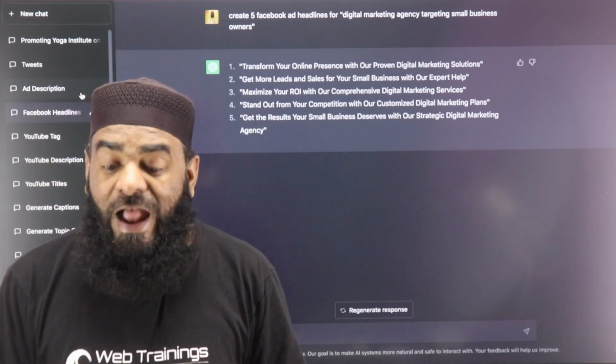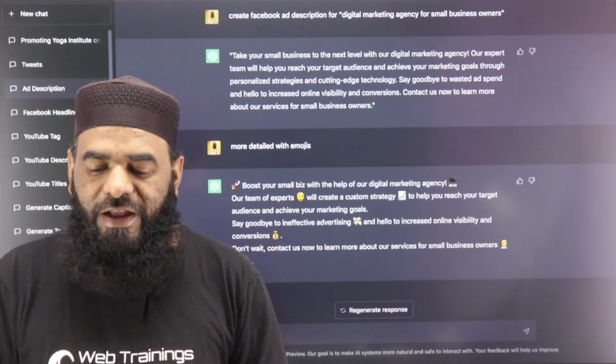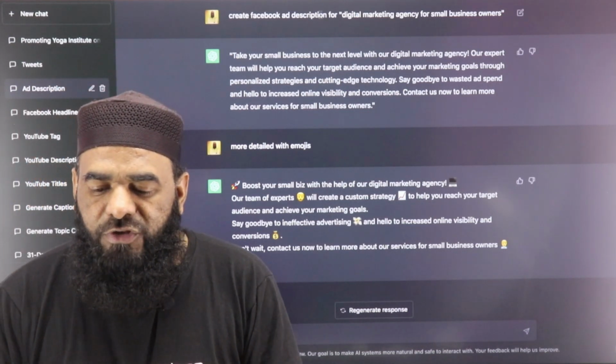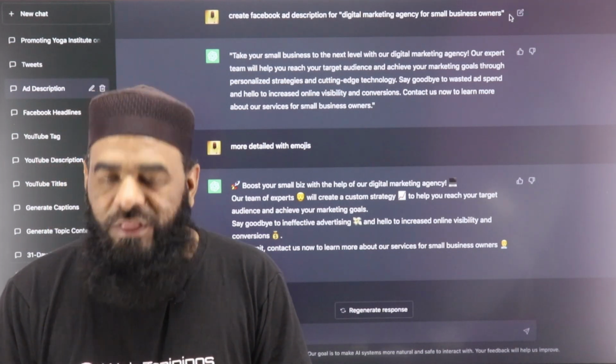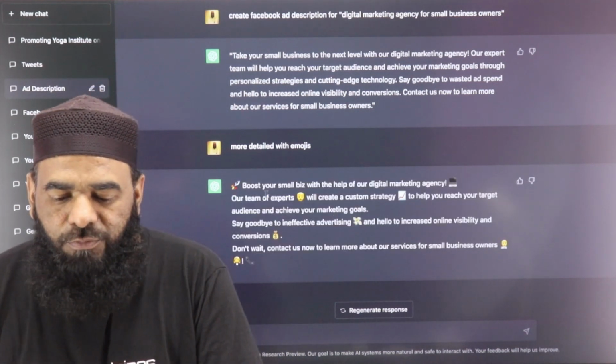start with. And then ad description. If you're writing a Facebook ad, LinkedIn ad, or any kind of ad, you can write descriptions with captions. So here is a prompt: create a Facebook ad description for a digital marketing agency for small business owners, and at the end just add emojis, and you get a very nice description like this: Boost your small business.